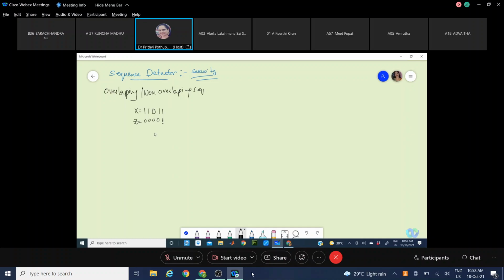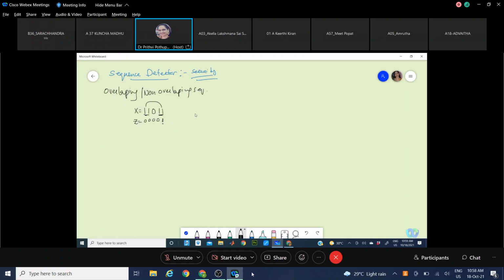See here, identify here. I have 5 bits. These are the last bits of the sequence. These last bits can be the first bits of the next sequence. So how many bits are getting overlapped also has to be identified, and based on that, our state table will be different.